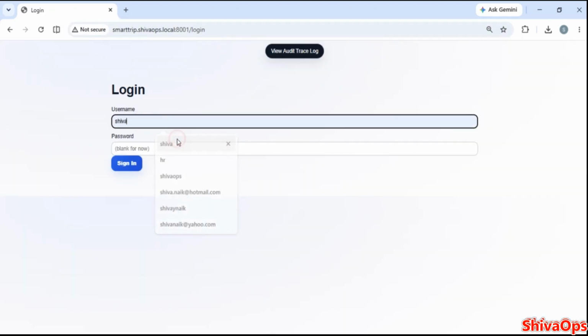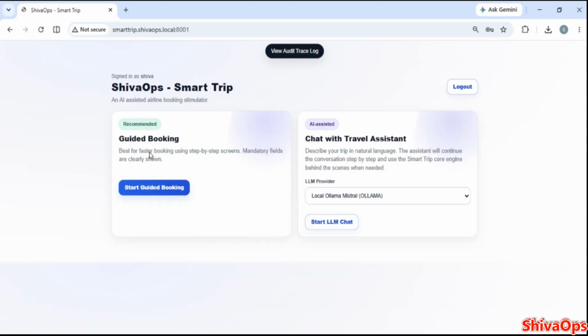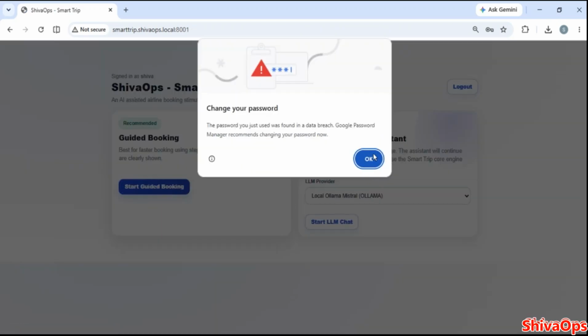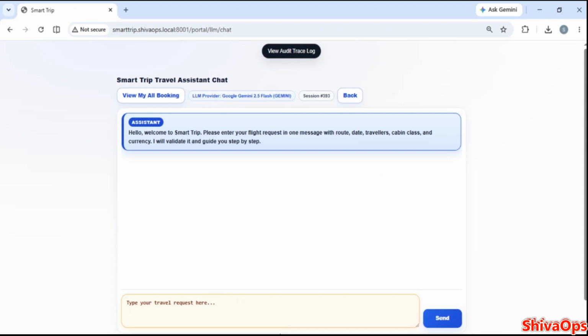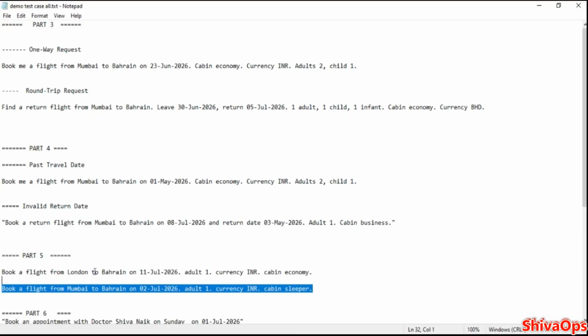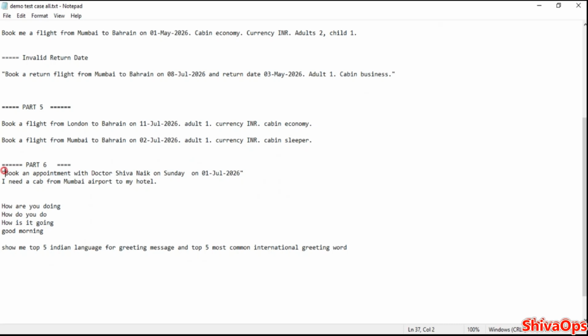Let's log into SmartTrip and select the Google Gemini LLM. Then I will go with an already prepared request: book me a doctor appointment.